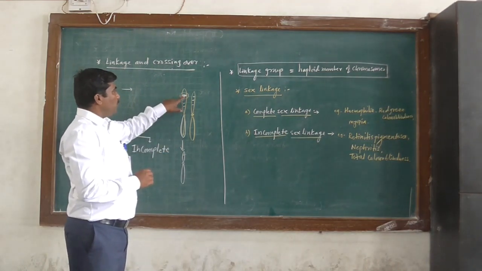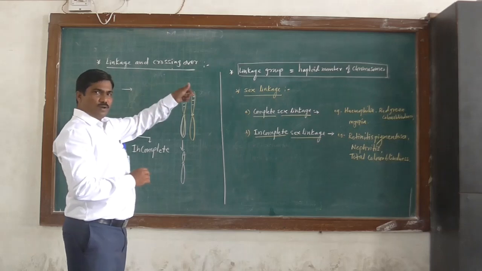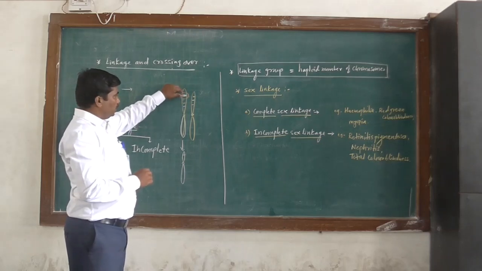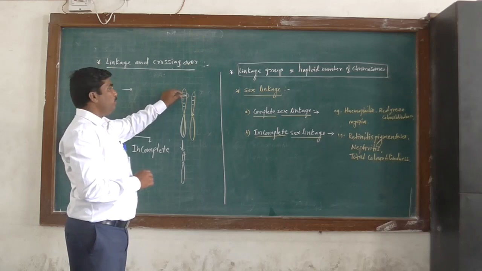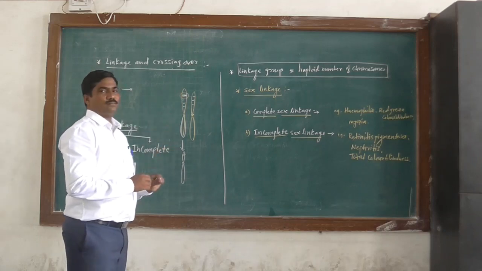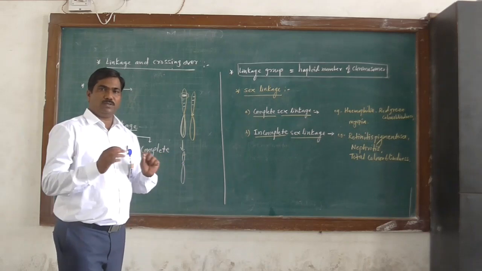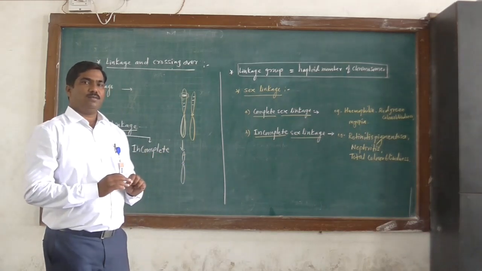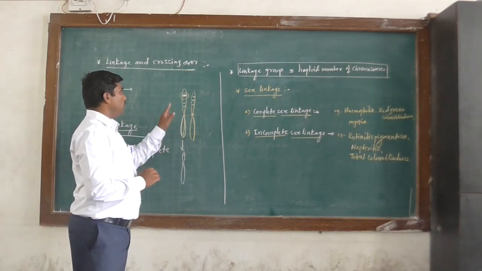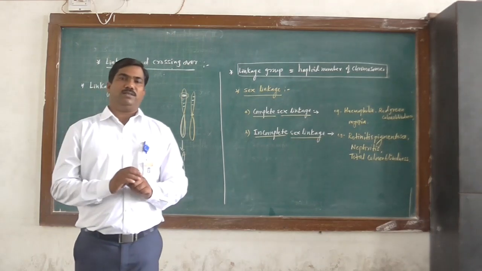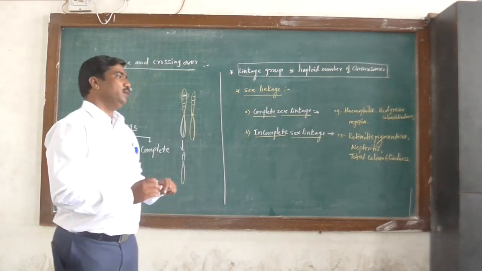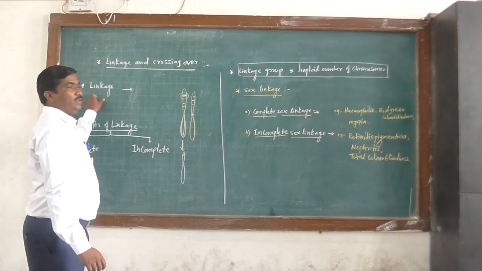Two or more genes present on a chromosome are inherited from parents to offsprings, or from one generation to another generation. These genes are known as linked genes, and the pattern of inheritance is known as linkage.